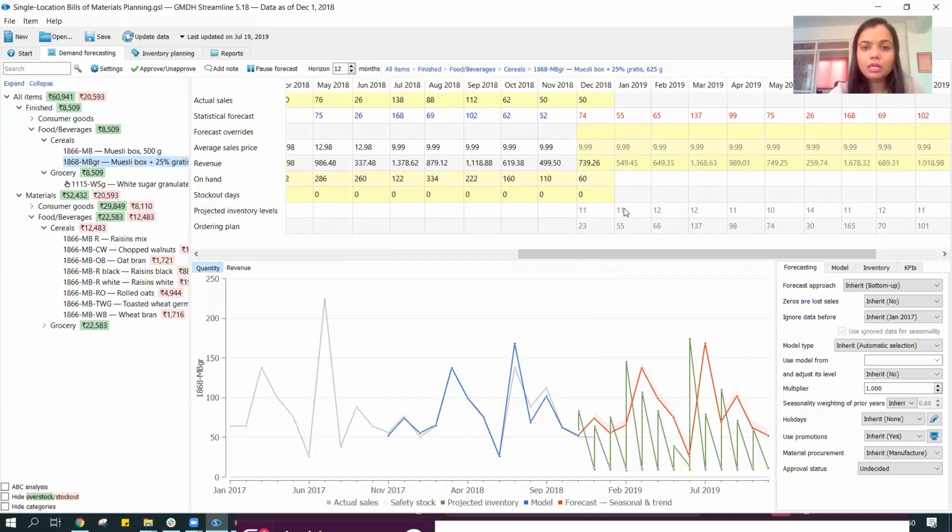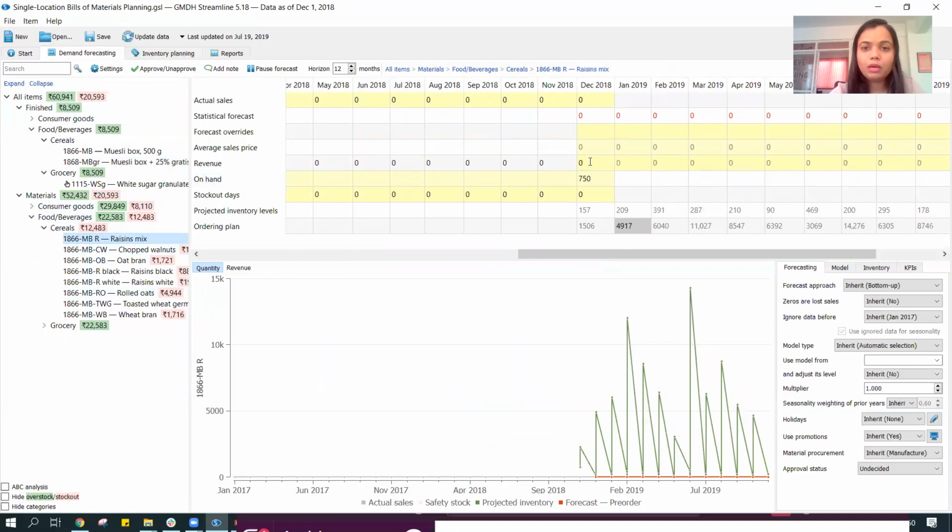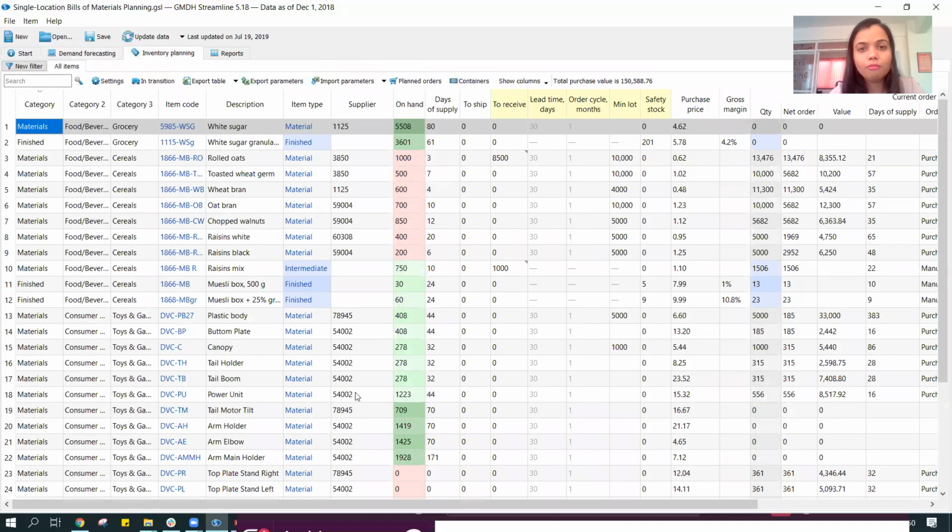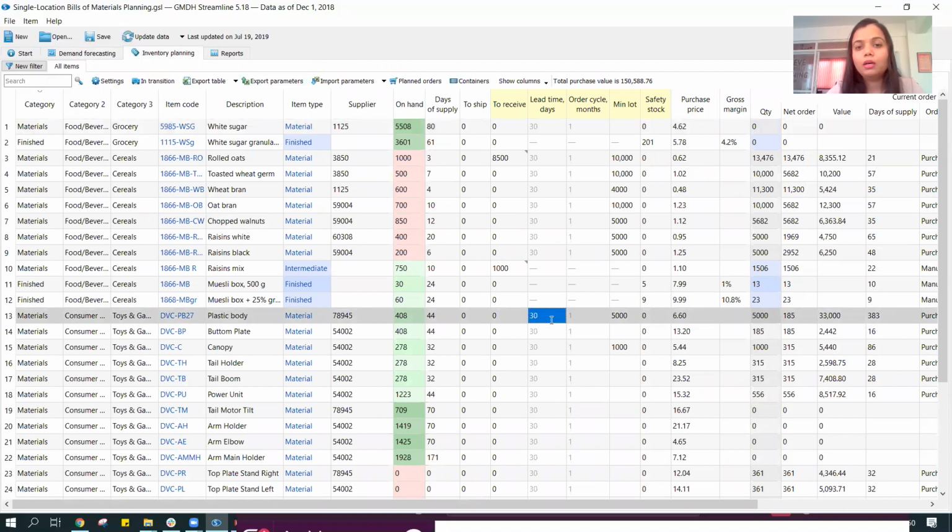So based on the projections and the ordering plan that we see, the system is going to determine how much inventory I am carrying for my raw material, and based on the projection of my finished goods, what should be the projection of my raw material and what should be my ordering plan for it. I can similarly have my lead time specified. Maybe for my raw material I might have a different lead time.